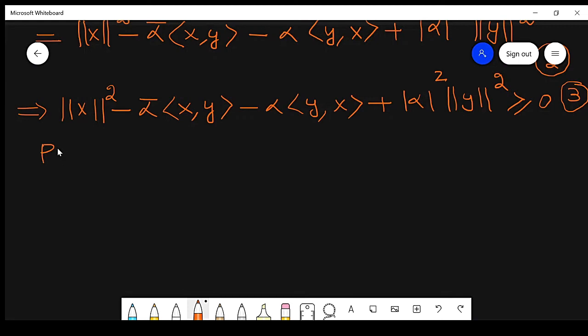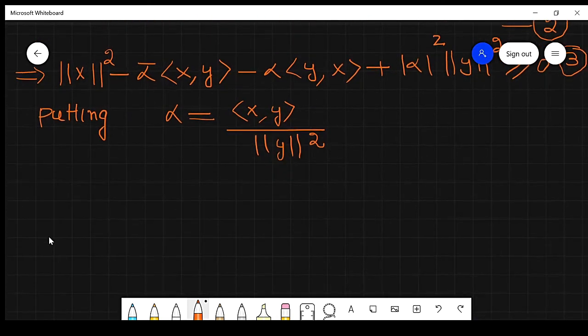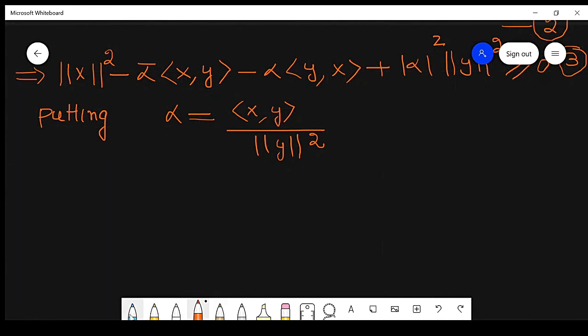Putting alpha, which is equal to inner product x comma y over norm of y raised to power 2. So I just substitute this value in equation number 3. What we get if I substitute this value in this case? So I get, it implies, so just write a notation.